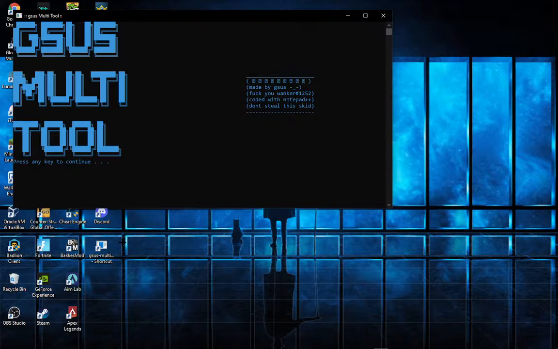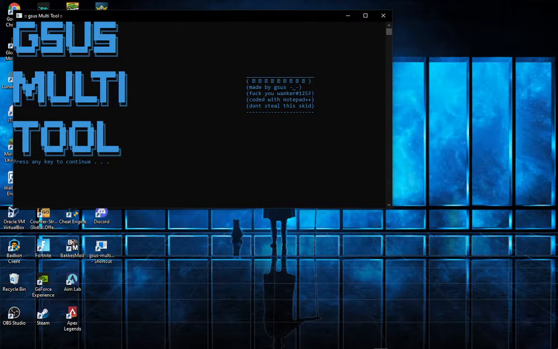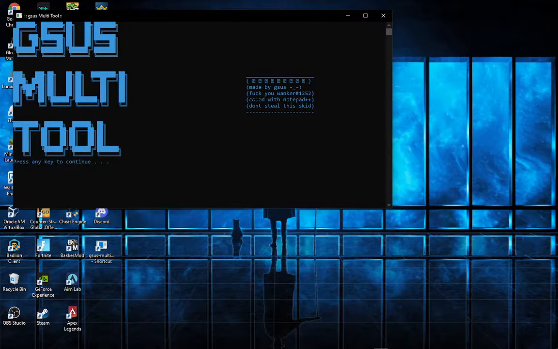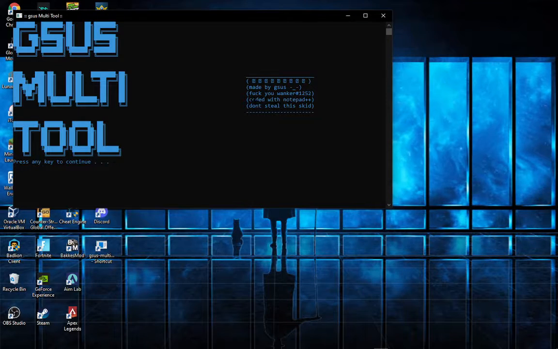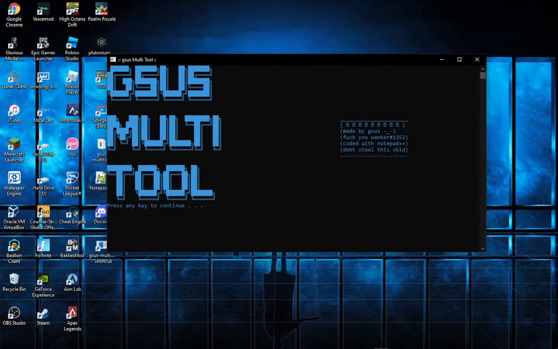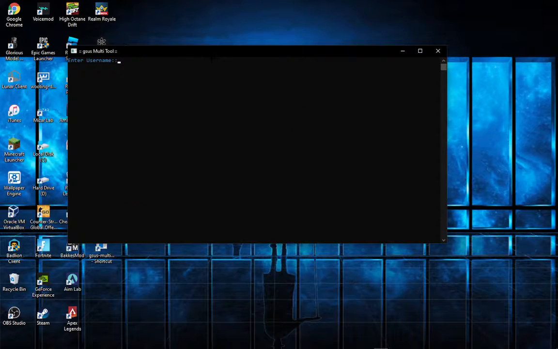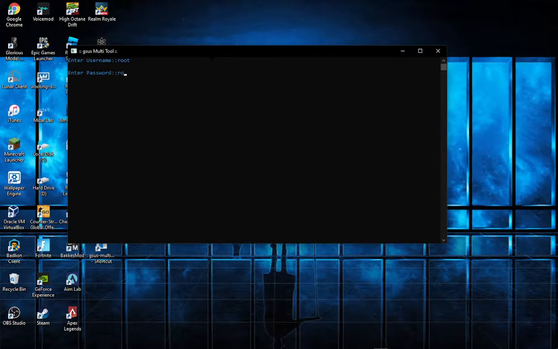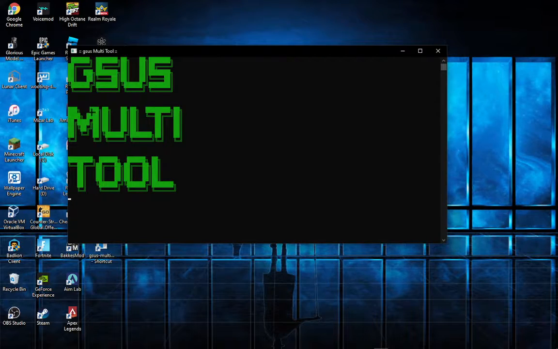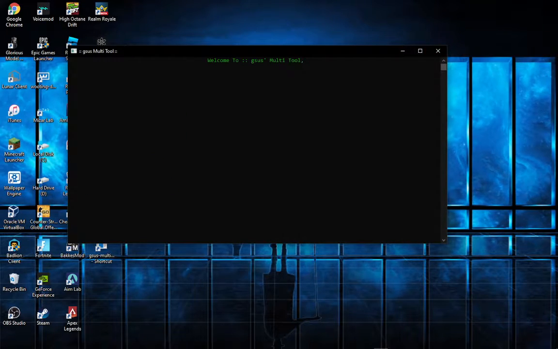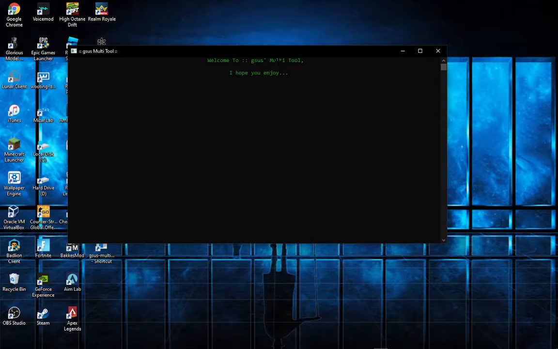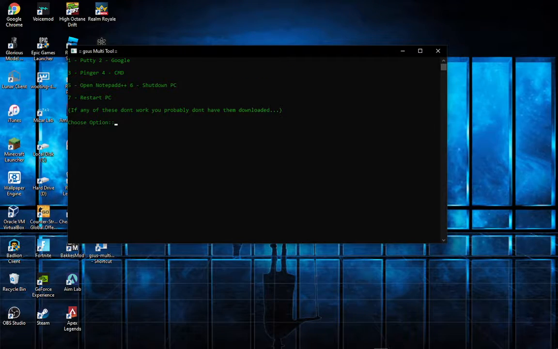So, Gsus multi-tool, made by Gsus, my Discord. I coded this with Notepad++, and just don't be a skid and steal this. So press any key to continue. Username is root, password is root. Then once it goes green, it means you've got it in. So it just says welcome, and I hope you enjoy.